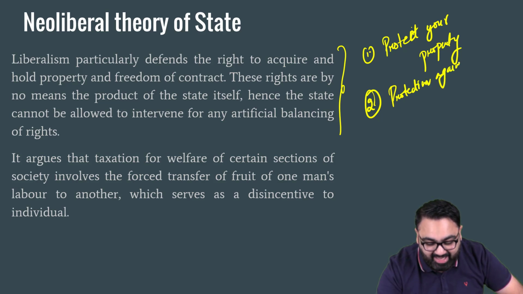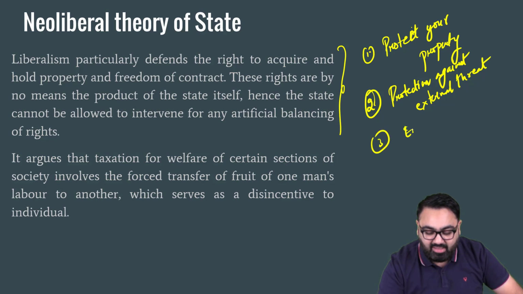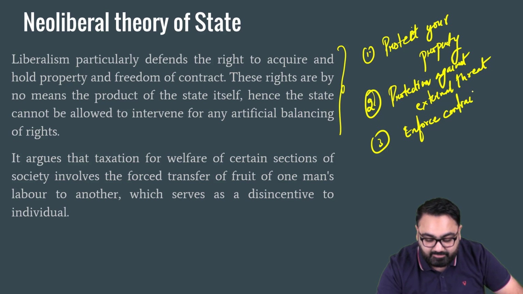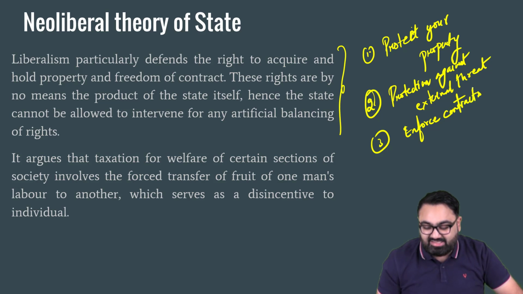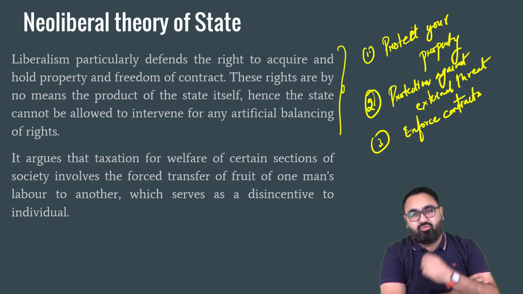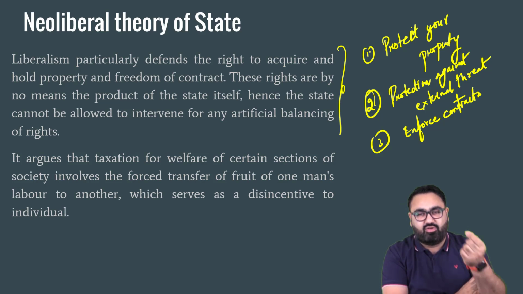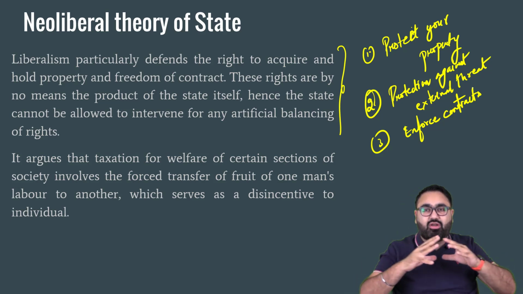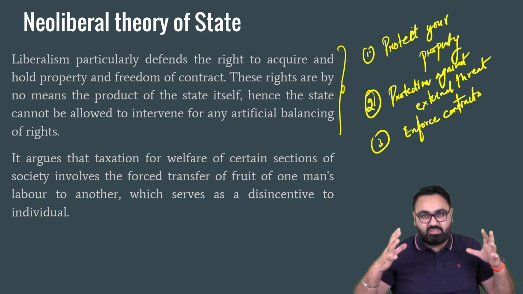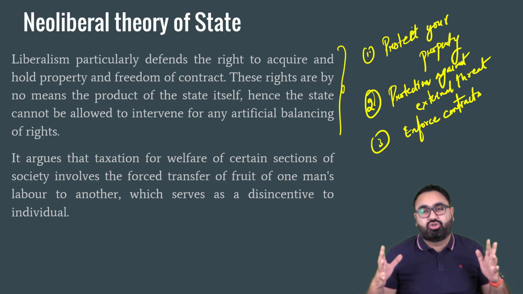So if there is any external problem, if there is any external threat, the government should be prepared to handle that. And the third role of the state would be to enforce contracts. If two businesses have made a contract that I will give you X amount of money, in return you will give me this, both of them should actually fulfill their promise. If they are not doing this, the government should come in.